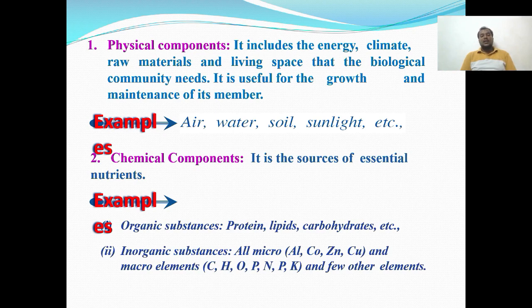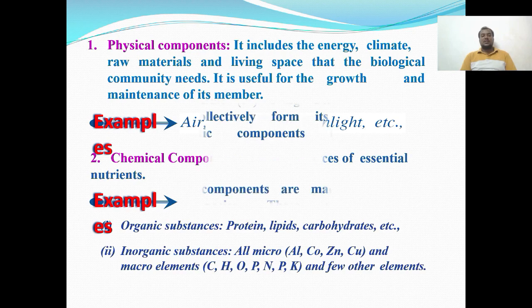And then chemical components, which are sources of essential nutrient materials. The chemical components include organic substances like proteins, lipids, carbohydrates, and fat materials. And inorganic substances include heavy metal ions like aluminum, copper, zinc, and some other macro elements. These are a few of the inorganic substances.